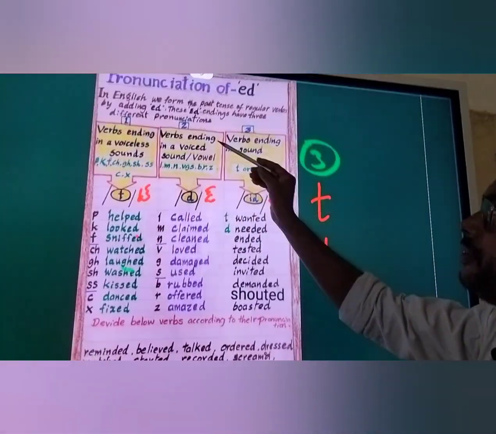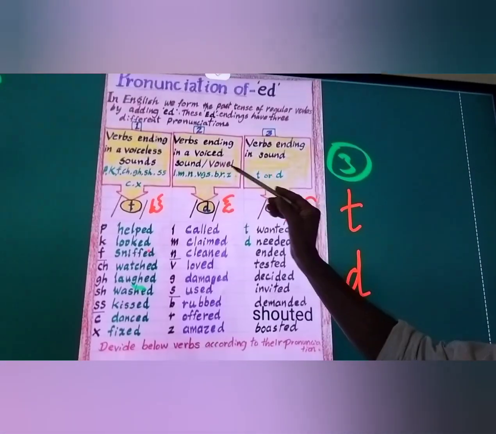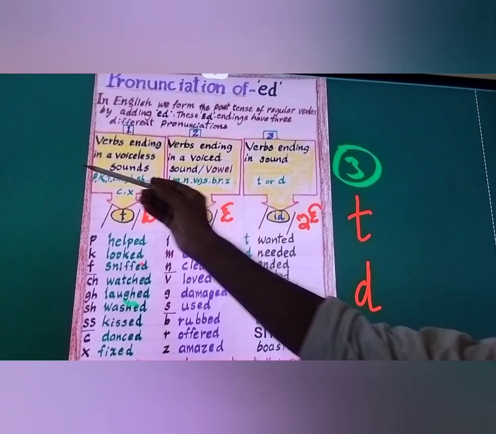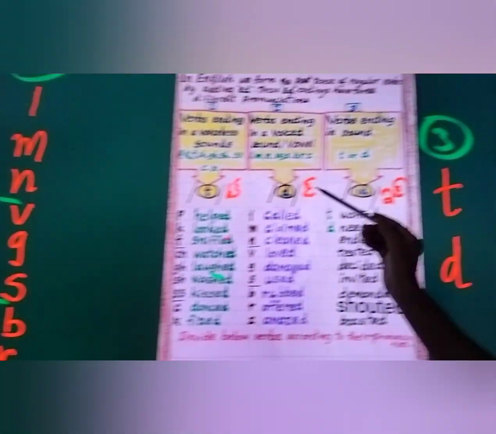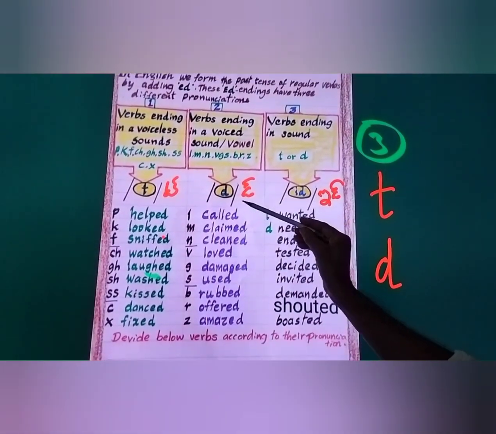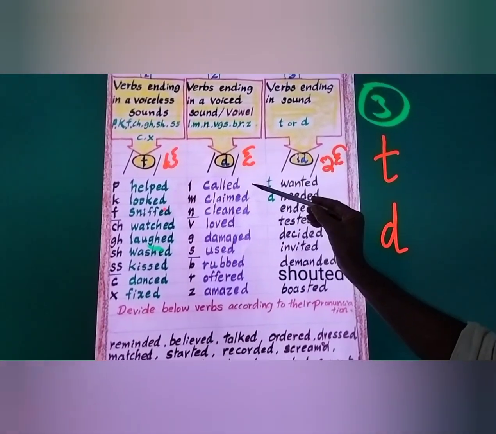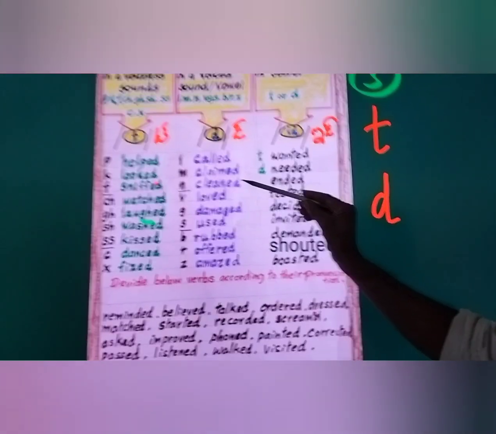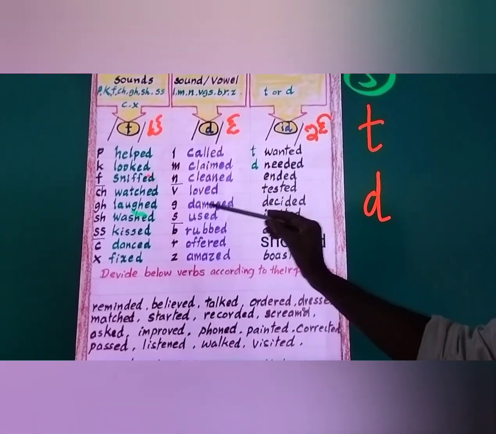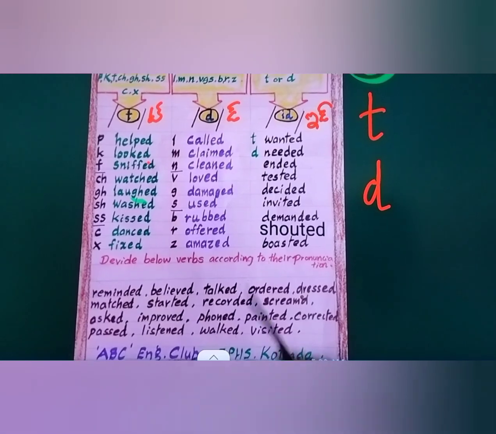So come to the next one: verbs ending in a voiced sound or vowel. These are L, M, N, V, G, Z, B, R. So see the D sound. Call, called. Climb, climbed. Clean, cleaned. Love, loved. Damage, damaged. Use, used.